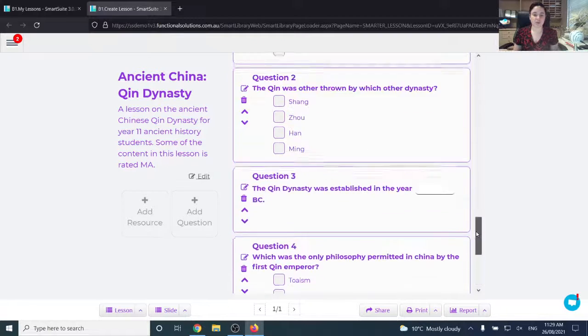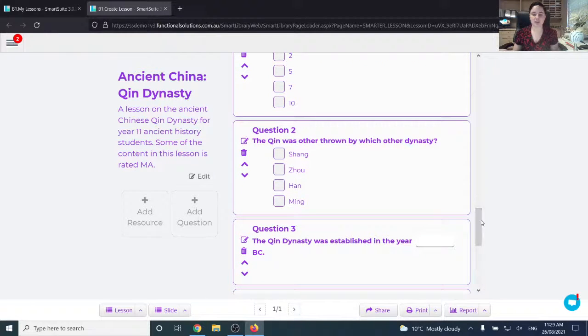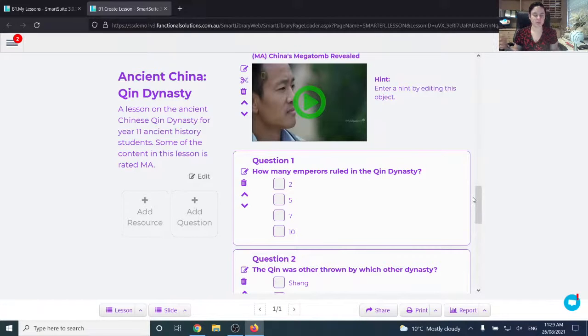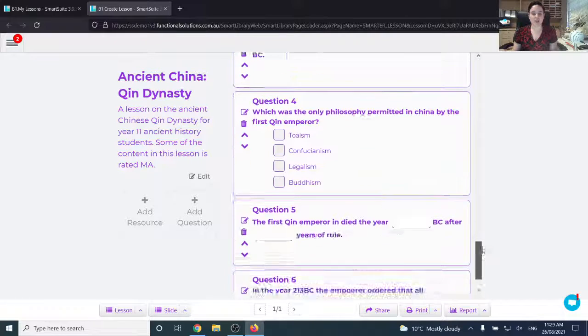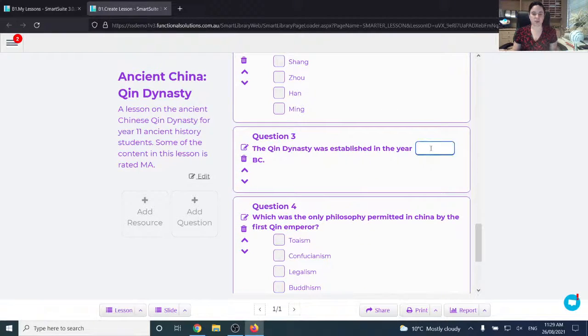So there's 3 different kinds of questions we have in these lessons. There's the yes and no questions, which just ask your student a question and they tick yes or no whether the statement's correct. The multiple choice questions, which obviously they just tick the correct answer, or multiple answers if there are. And the missing word questions, where they just type the missing word into this box here. And they're all related to the videos, so if you're showing these videos to your class, they can have this worksheet open on their computers or printed out, and they can be answering it alongside the videos if they're paying attention, as they should be.